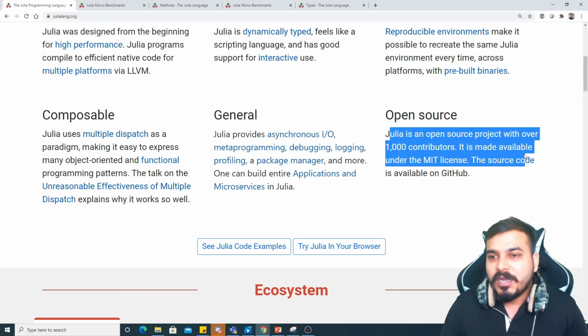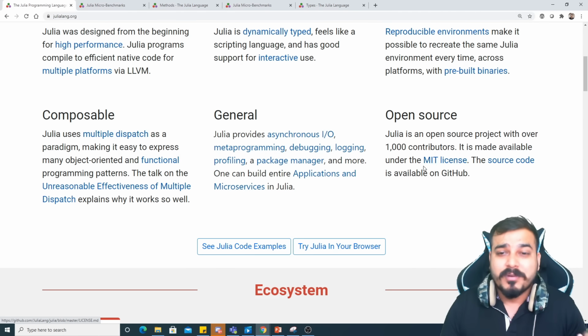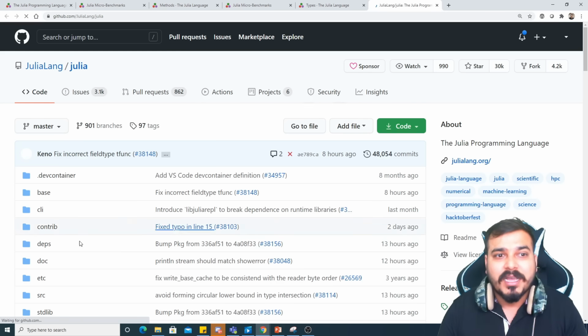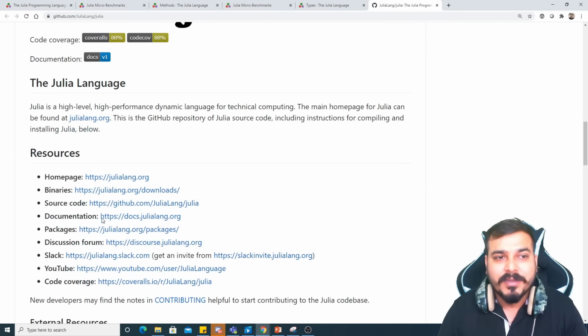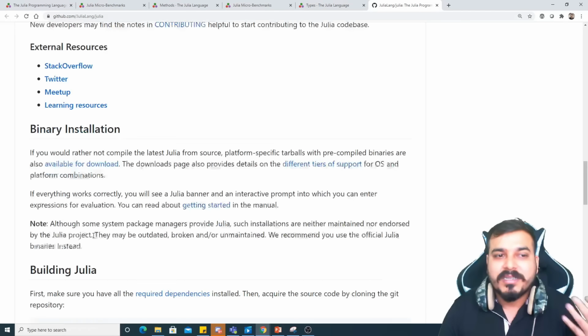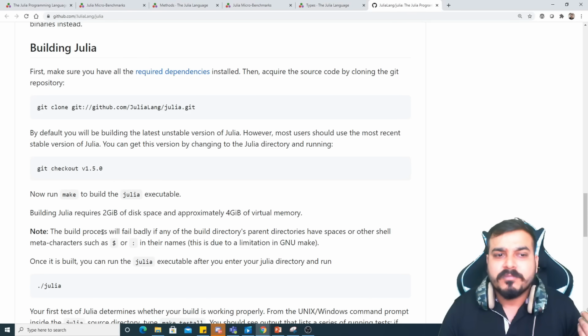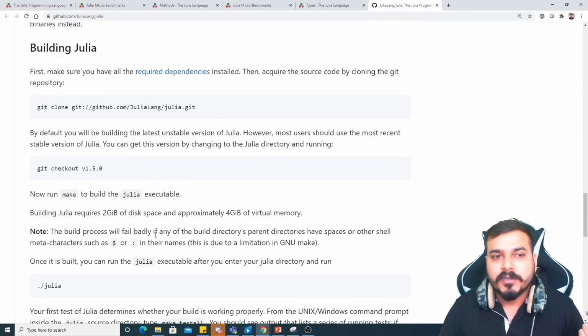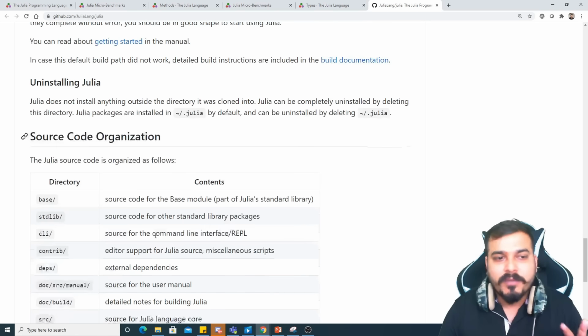Julia is open source with over 1,000 contributors, and it is made under the MIT license. The source code is available here for the Julia programming language. If you look at the history, I think Julia came around 2012, and the most recent version came around 2019, I guess. Then in 2020, a recent version has come, and it is doing very well.